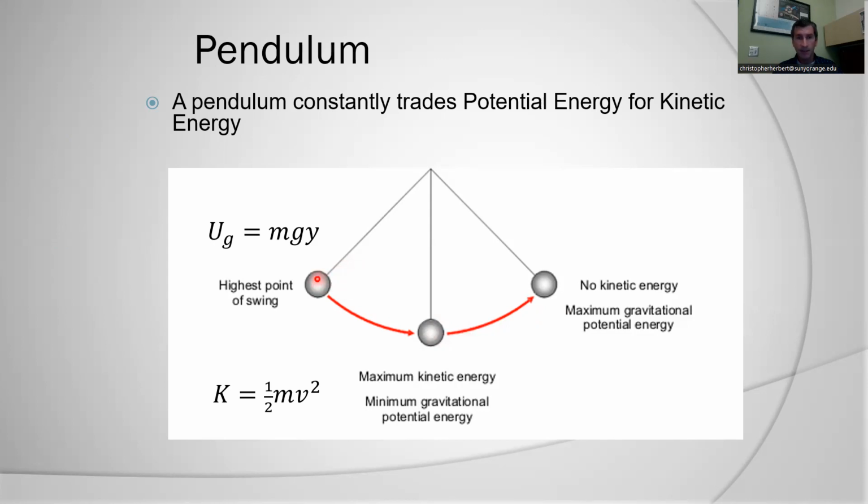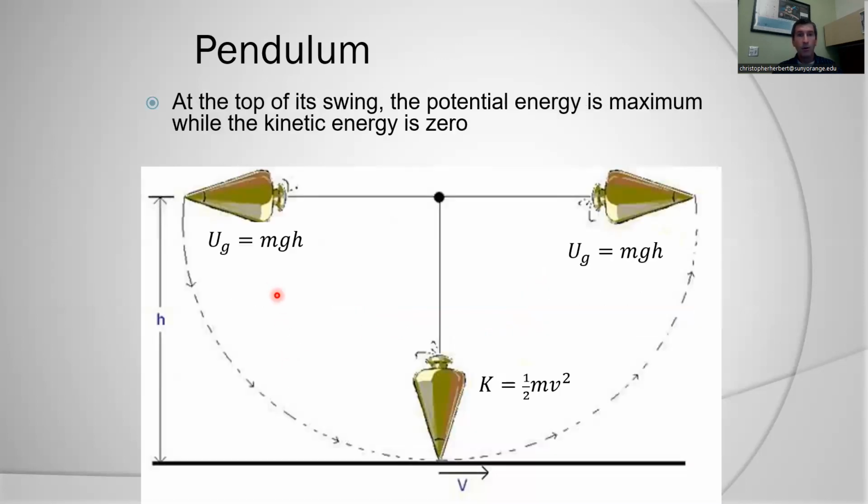So pendulum's very simple. Galileo understood that pendulums had constant period at which they'd swing back and forth. And we know that at the highest point, its potential energy is going to be the greatest. As it swings down, that potential energy is converted into kinetic energy. At the bottom, it has its maximum kinetic energy. There's no potential energy left in the system, and then it swings back upward.